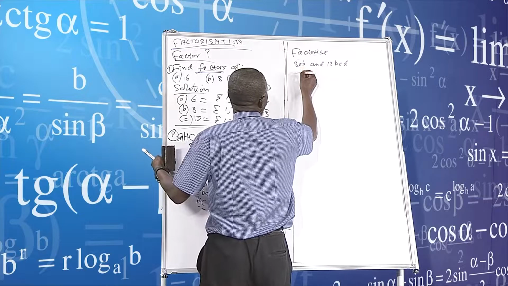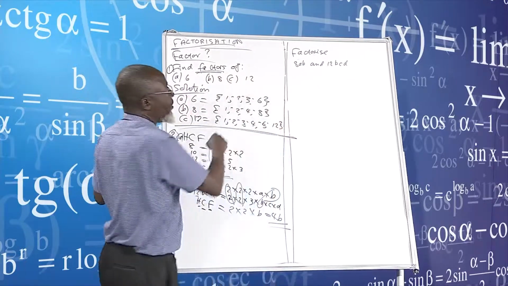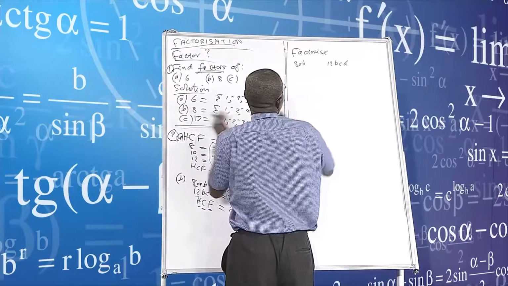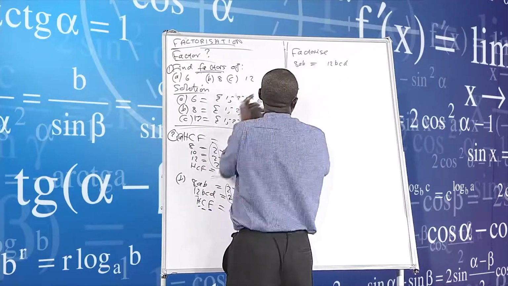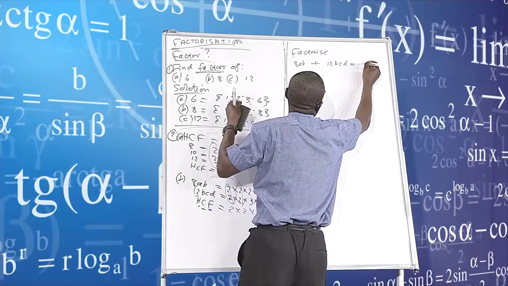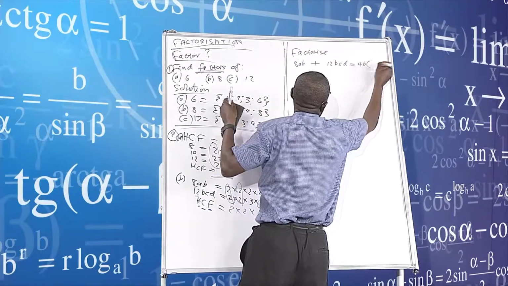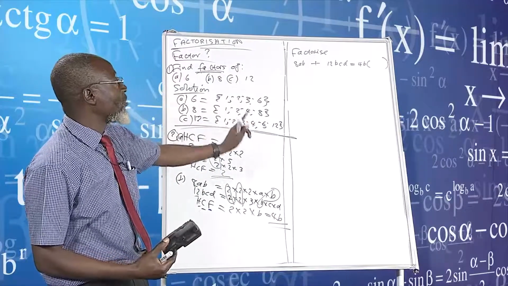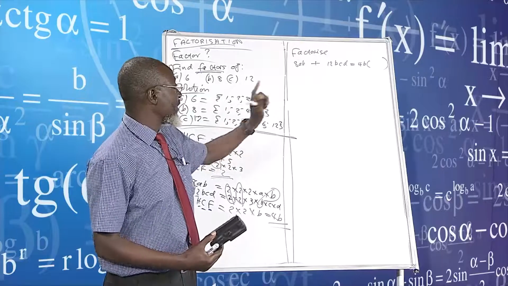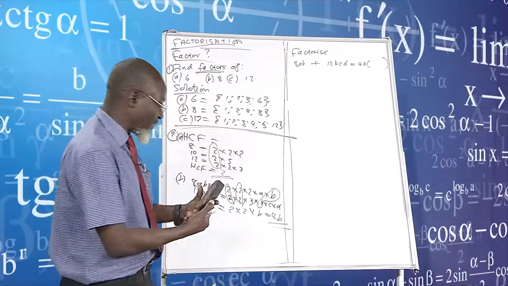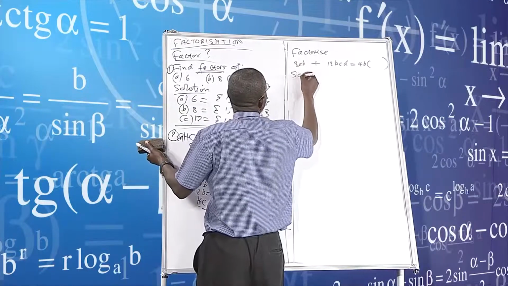So I will now say here we've got our, remember, for us to factorize that, sorry, let me put an equal sign here. Let me say this is factorized, and then put a plus sign here, and then I want to say 4B, and then I want to do that one. So the question is factorize 8AB plus 12BCD is equal to 4B, like that, and then I put brackets. That is the question, factorize. So I will now say solution.